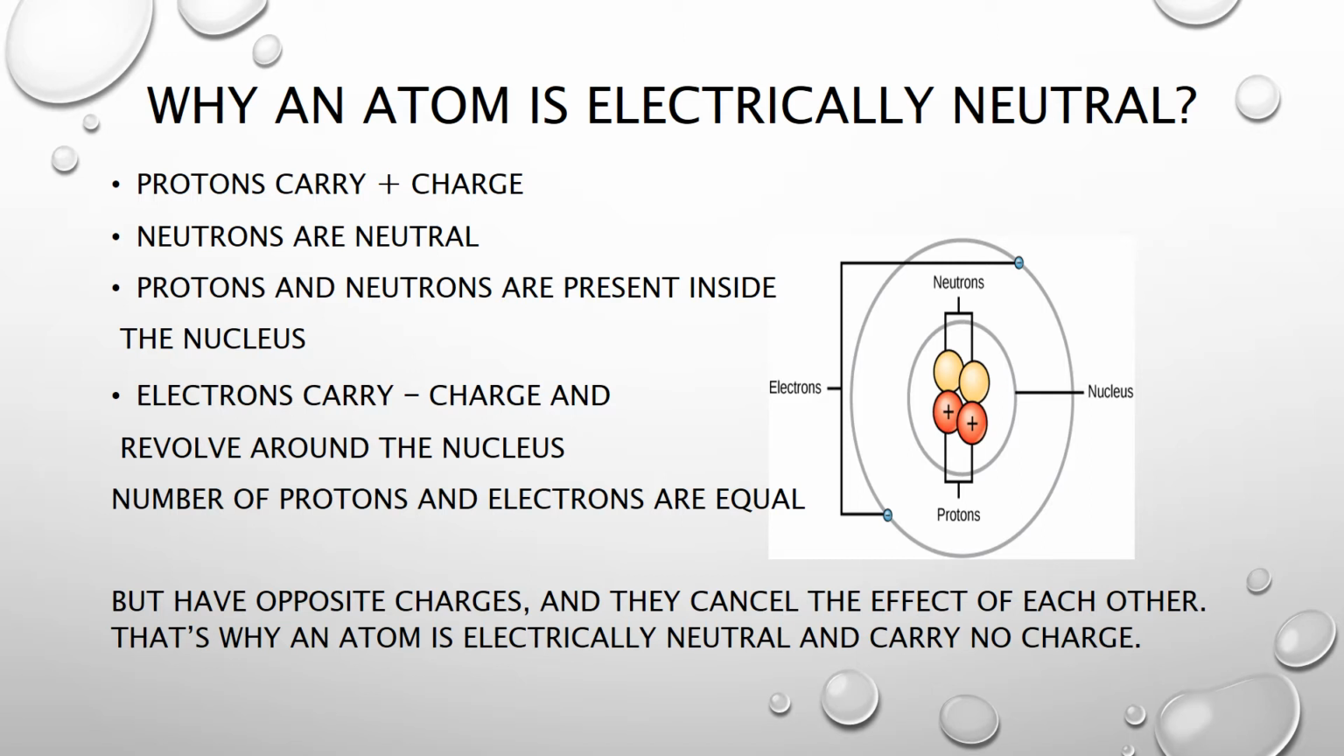An atom always has an equal number of electrons and protons. Protons carry the positive charge and electrons carry the negative charge, and their number is equal. Now what happened? Due to the opposite charges and equal number, they cancel the effect of each other. As a result, an atom is considered electrically neutral.